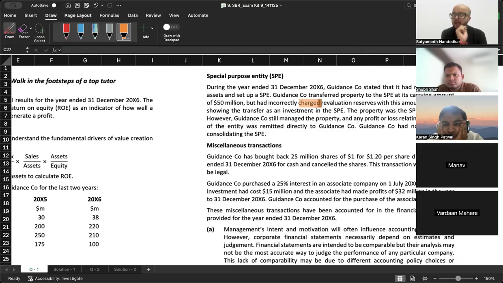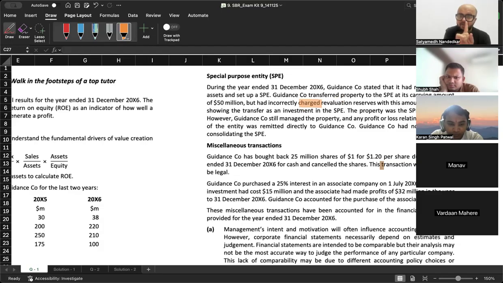What do we think? We thought they made a certain type of mistake. In our mind, the entry should have been receivable account debit to SPE account. Sorry, receivable account debit to property account, and then we said no, no, this entry was not made, we saw the word revaluation surplus. So we made up our own version of what should have happened, right? They would have credited reval surplus, but they did not credit reval surplus. They charged reval surplus, which means for no rhyme or reason they ended up debiting reval surplus, right?